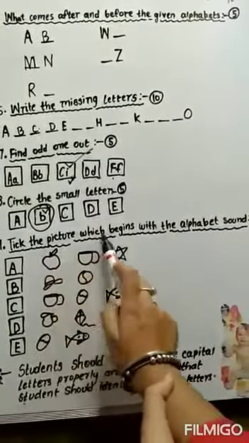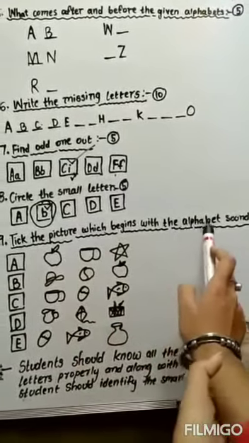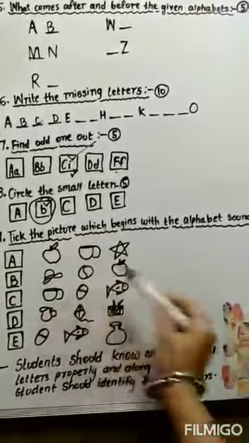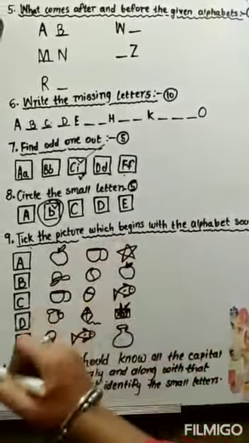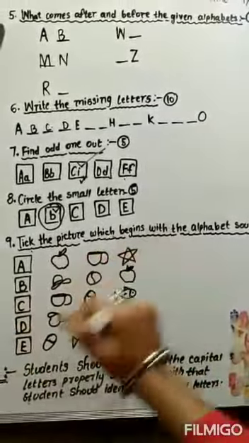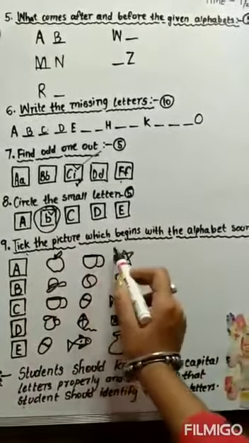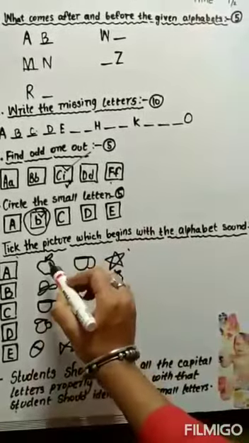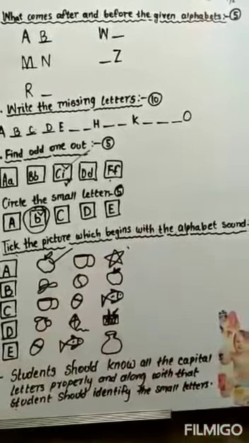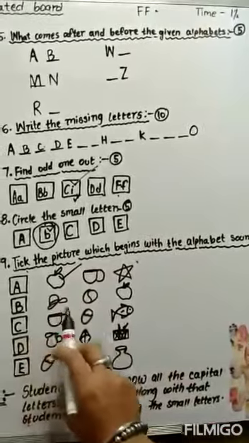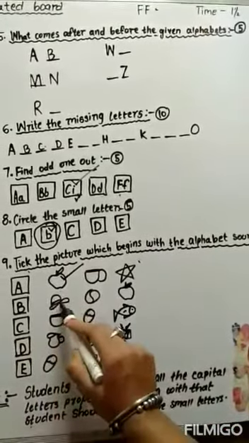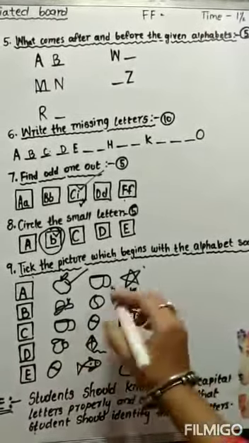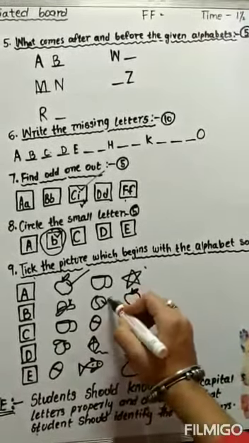Now next one, tick the pictures which begin with the alphabet sound. Here are some letters and here are some objects, like A. Which picture starts from A? Cup doesn't start from A, star doesn't start from A, but apple starts from A. A for apple. B, same like that. B for hat, wrong. B for apple, wrong, but this one is right, B for ball.